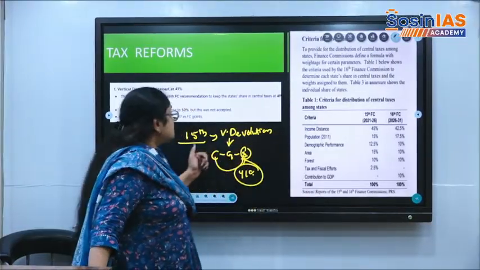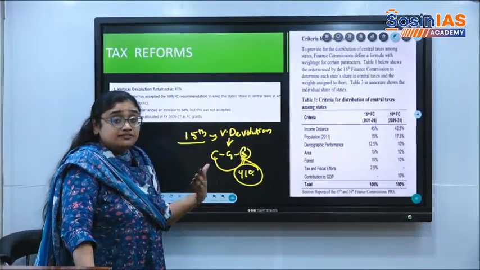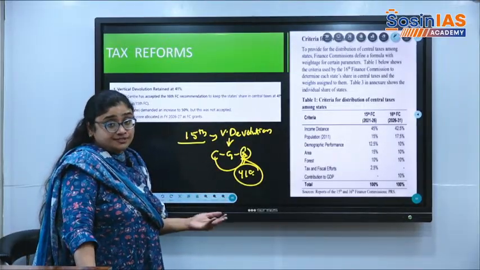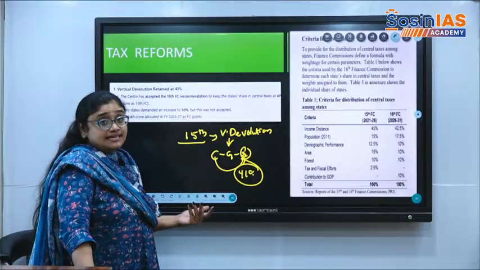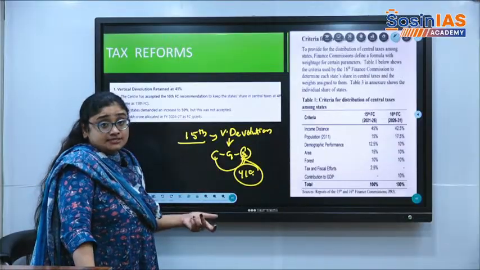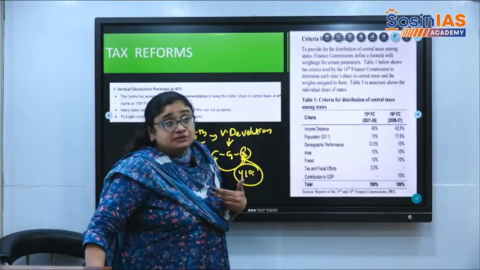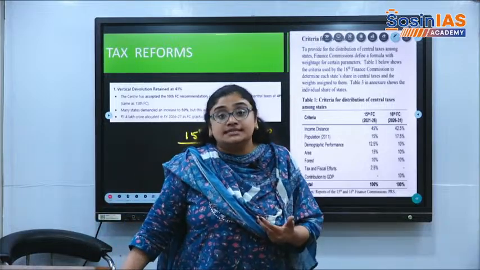Okay, and the states need to spend more on different kinds of schemes because they have more responsibility than the center, but they have very few tax resources, and there is a lot of complaint between the southern Indian states and northern Indian states.